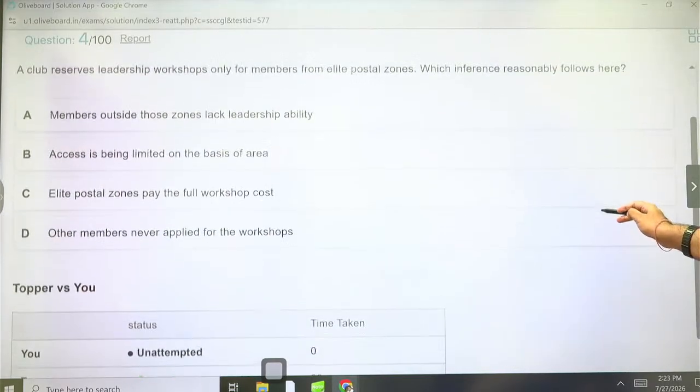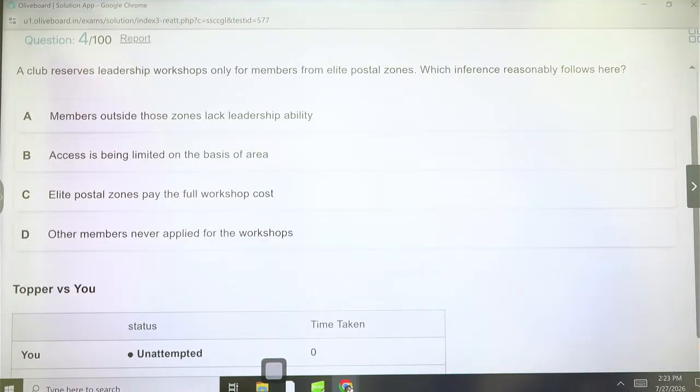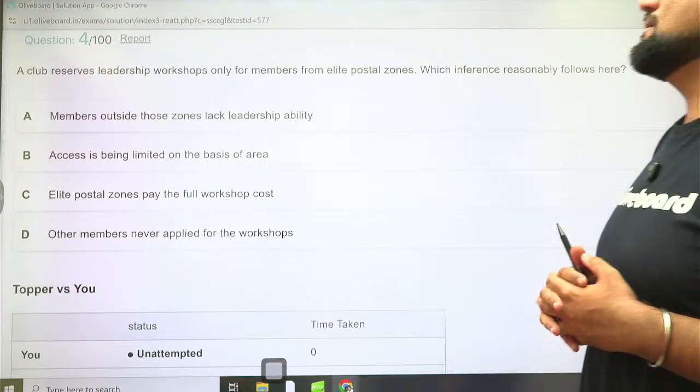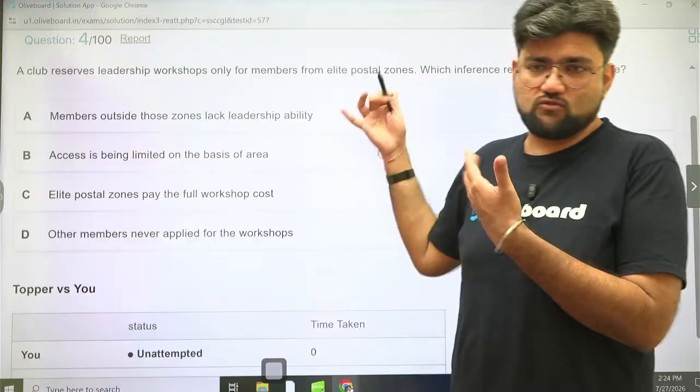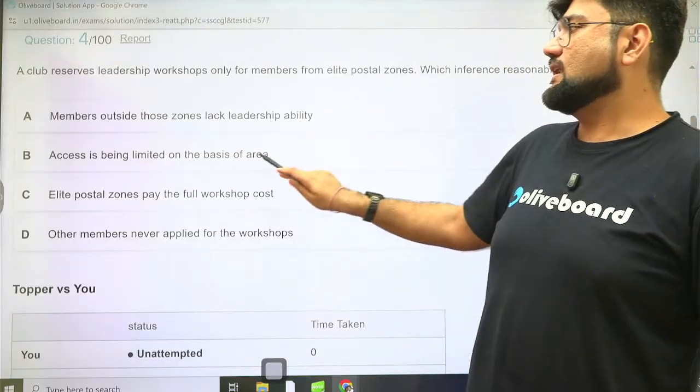Next. A club reserves leadership workshops only for members from elite postal zones. Which inference reasonably follows here? So members outside those zones lack leadership ability. This is something which I am assuming. The author is not trying to point there. Access is being limited on the basis of area.